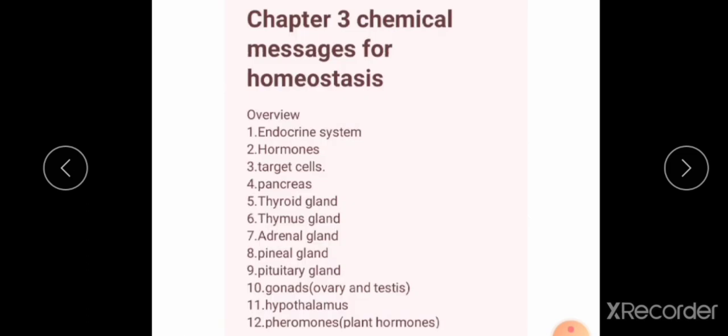So, in this chapter, we are going to study about the endocrine system, hormones, target cells, then about 10 endocrine glands. They are pancreas, thyroid gland, thymus gland, adrenal gland, pineal gland, pituitary gland, then about gonads. Gonad is mainly two types, ovary and testis, then about hypothalamus. Finally, we are going to study about plant hormones, that is called pheromones. Now, one by one, we are going to understand and learn about them.